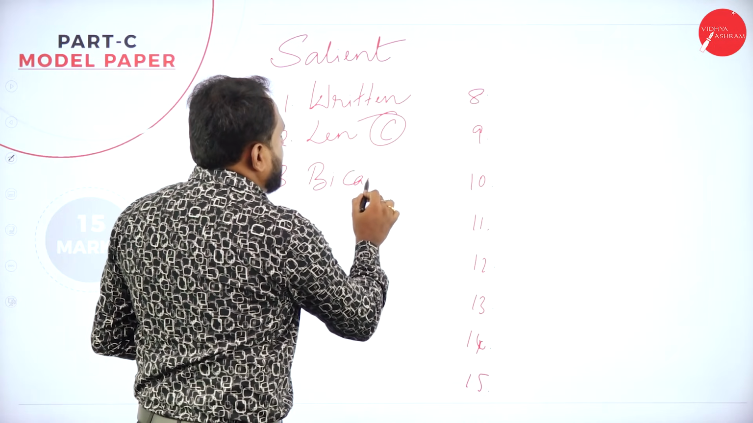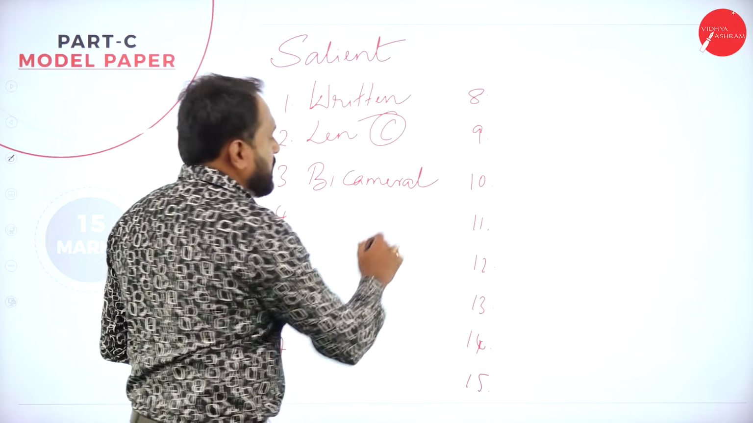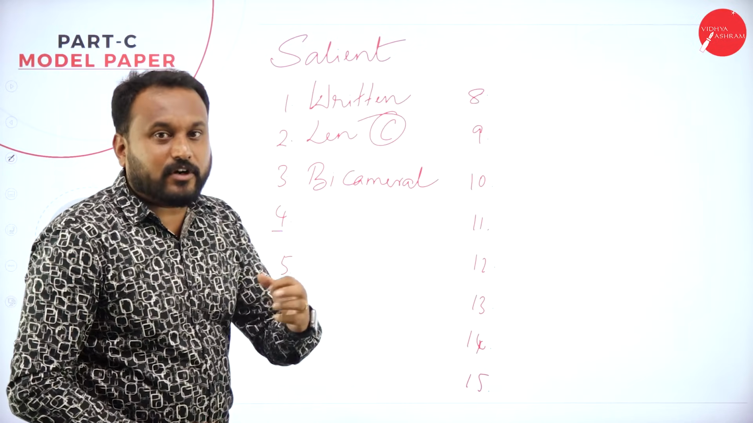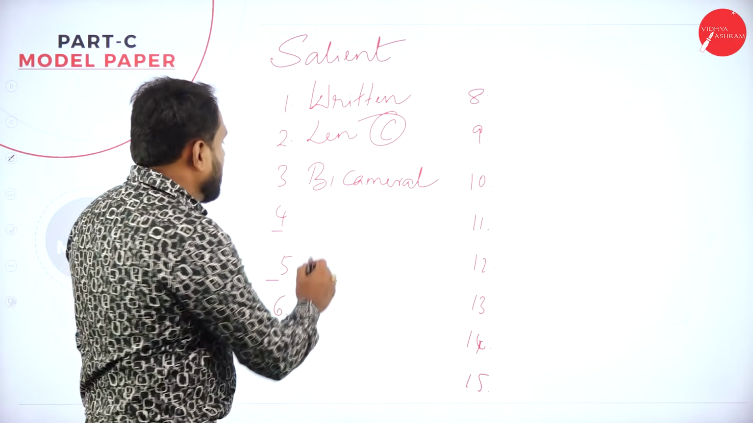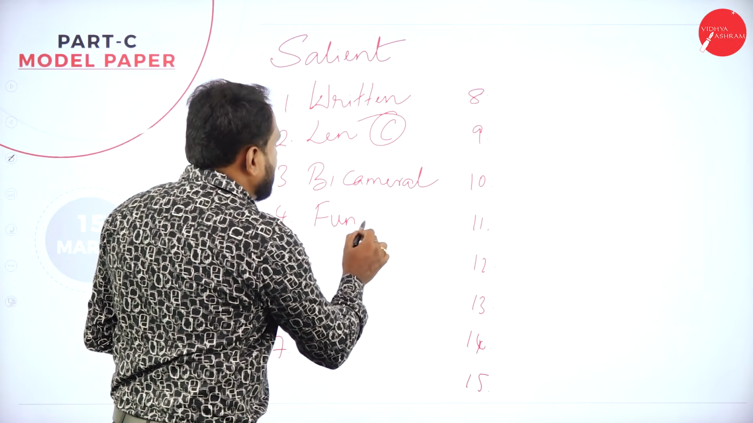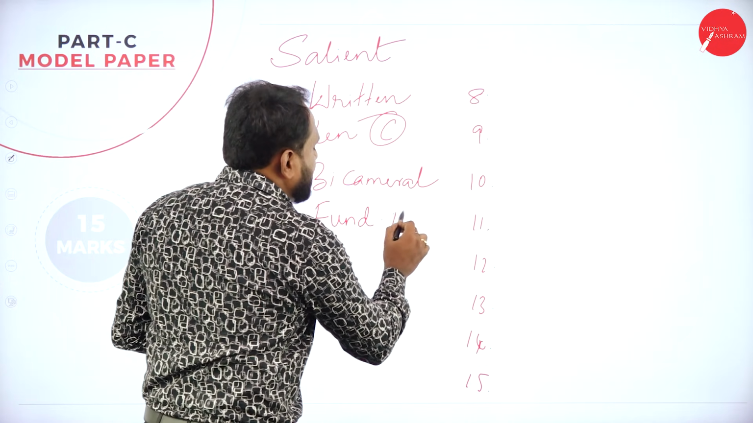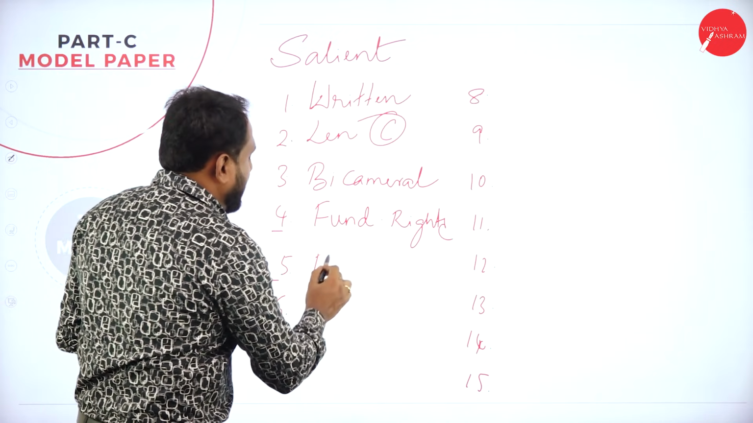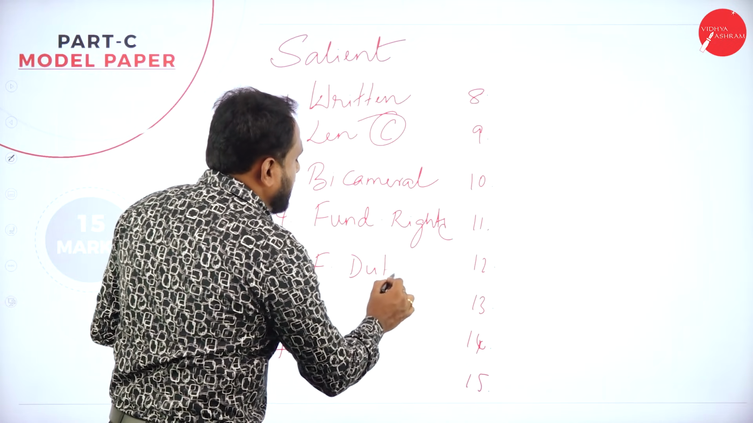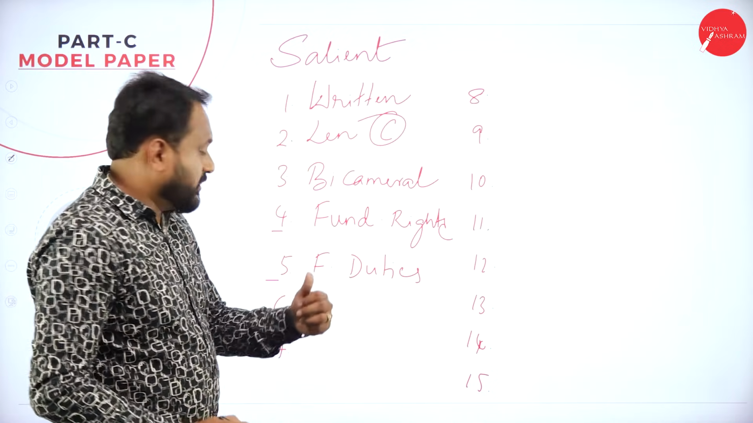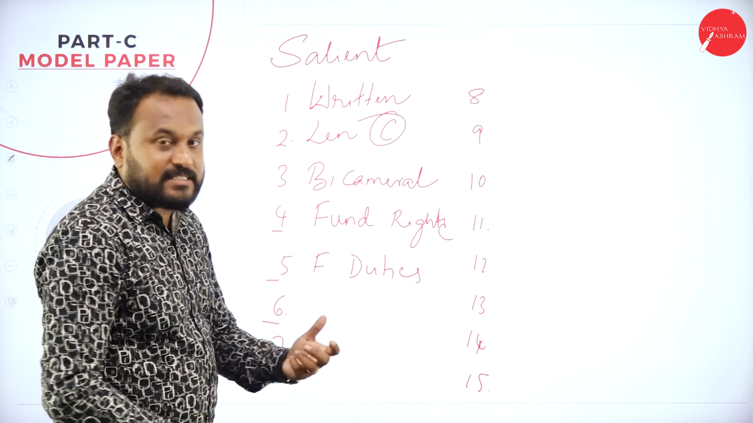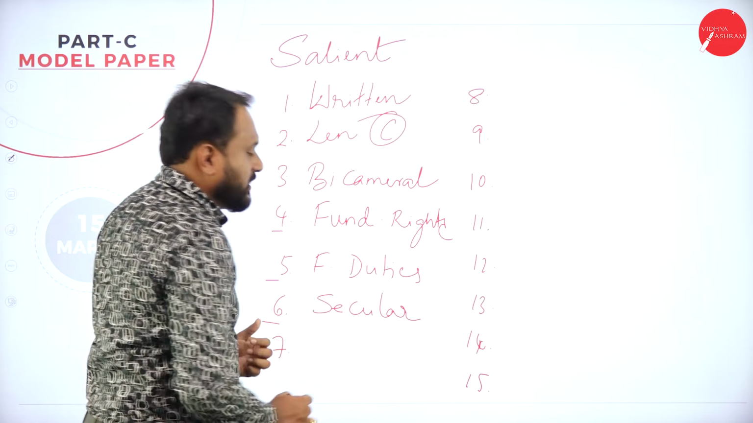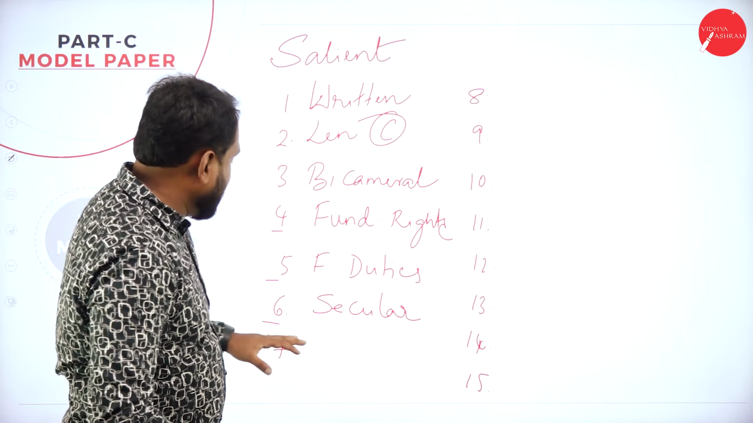Now, F for 4, F for 5. F for 4, fundamental rights. We have fundamental rights. Same way, F for 5, fundamental duties. S for 6, we are secular.